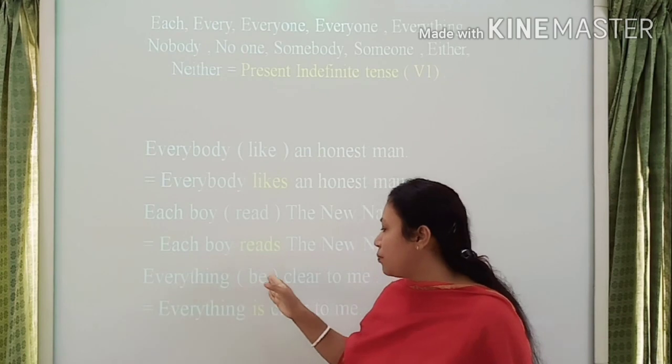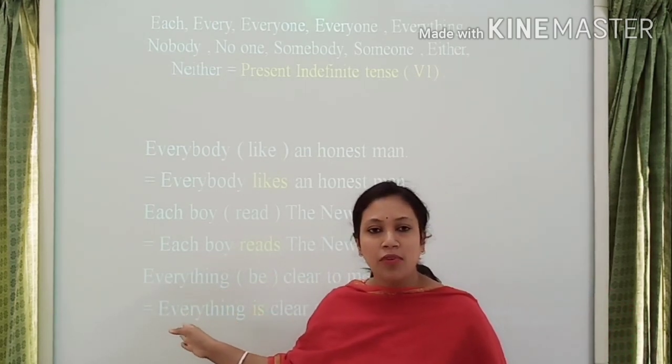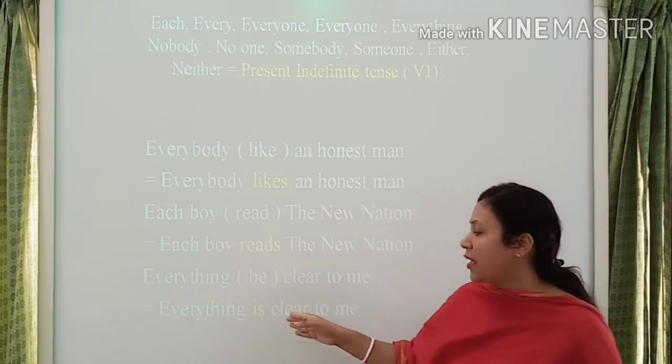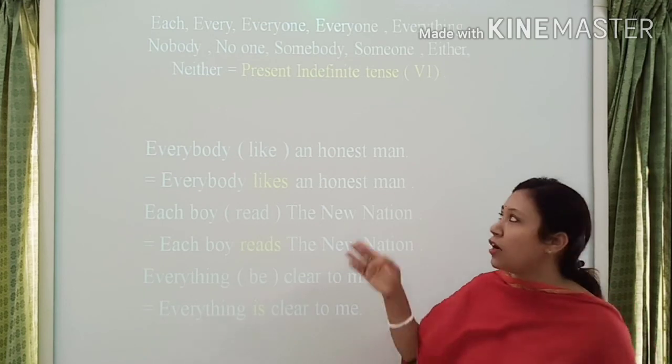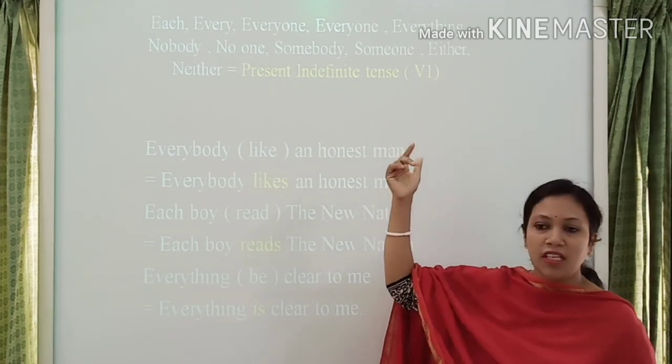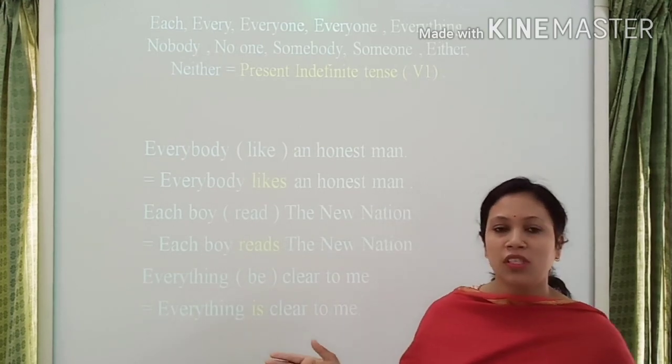Then everything be clear to me. Here the identifying point is everything, and that's why I use here is, because is means to be verb, the present indefinite tense.